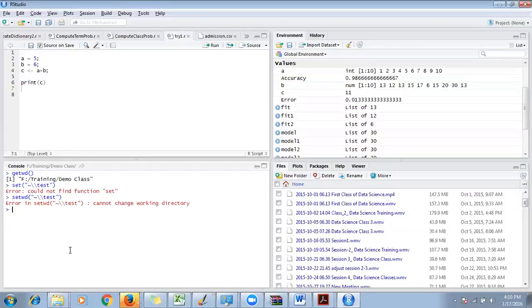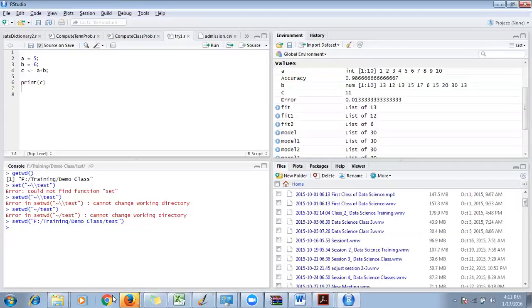Error, cannot change the working directory. Hold on a second. I need to check why it is not able to change. setwd. Forward slash, double backslash or forward slash is fine.